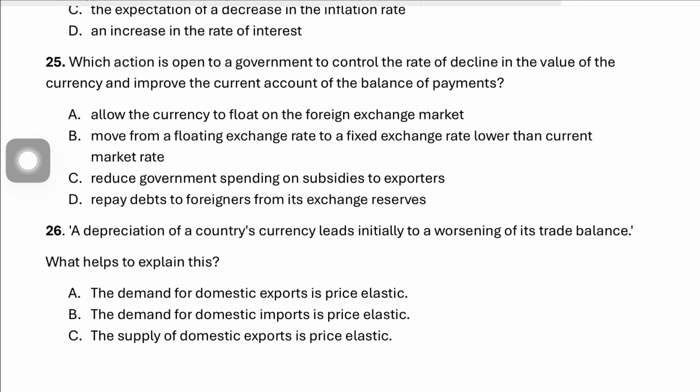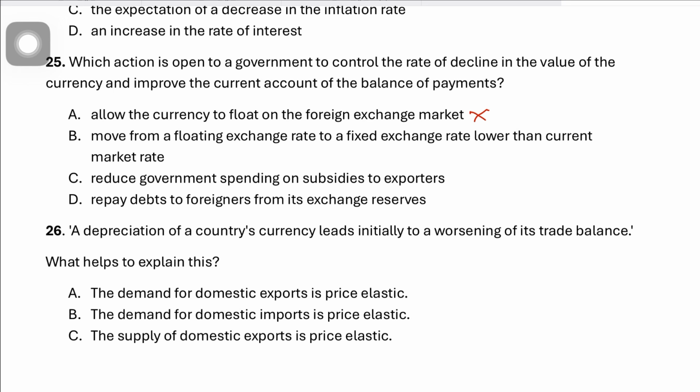Question number 25 says, which action is open to a government to control the rate of decline in the value of the currency and improve the current account of the balance of payments? So you want to control the rate of decline in the value of the currency and also improve the current account of the BOP, right? If you look at option A, allow the currency to float on the forex market. This is wrong because allowing the currency to float gives the forex market more freedom rather than directly controlling the rate of decline, right?